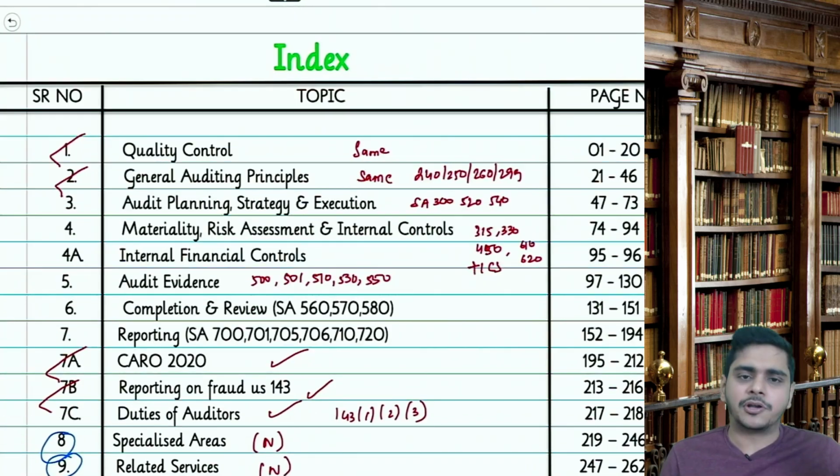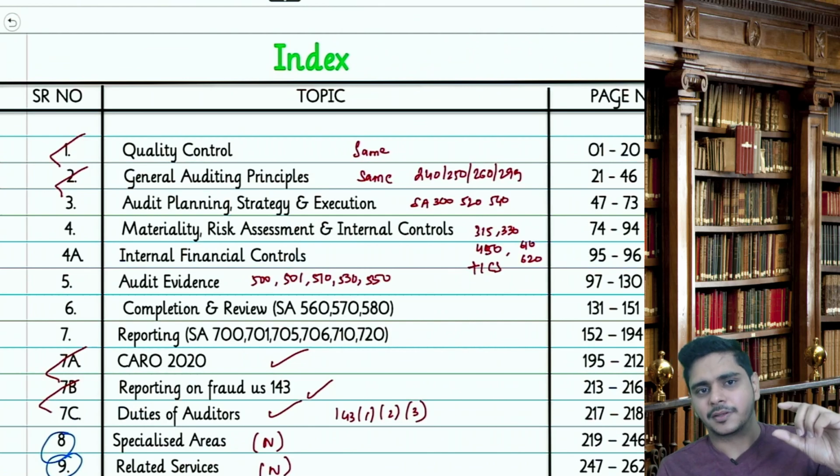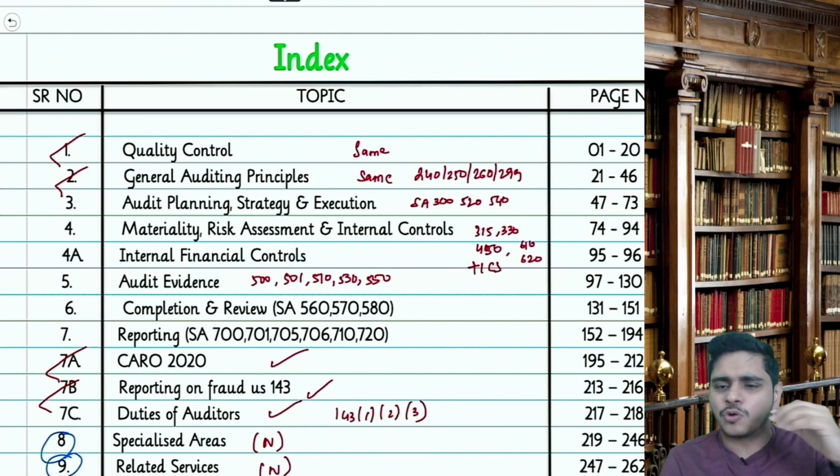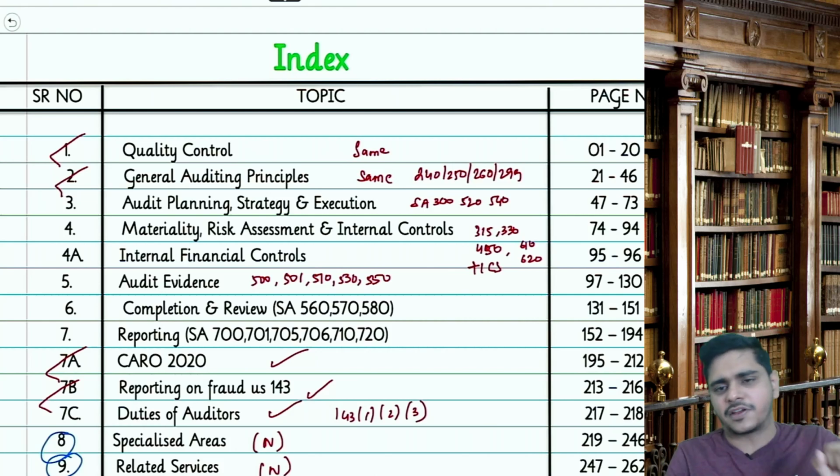Okay, in quality control, the first chapter, they have added the content of peer review and quality review, just one para. One para they have added. So ideally there is no change. A little bit of reference they have given, a reference to NFRA, and a reference to quality review they have given.